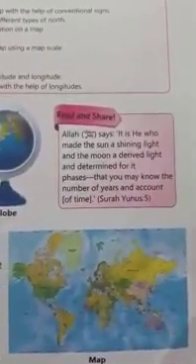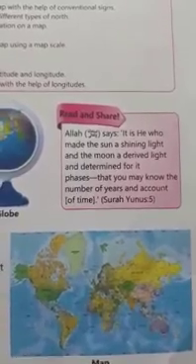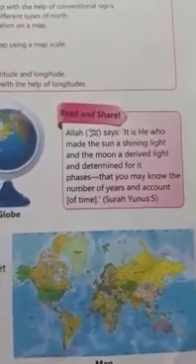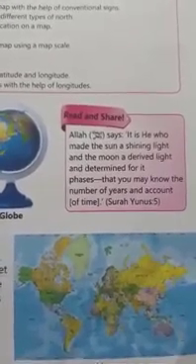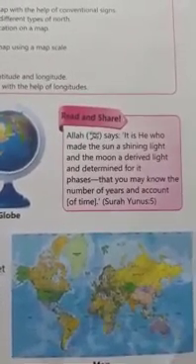The ancient Greeks were the first to make the globe around 150 BCE. Who made the globe? The ancient Greeks made the globe. In a Quranic ayat, Allah says, "It is He who made the sun a shining light and the moon a light, and determined for it phases."